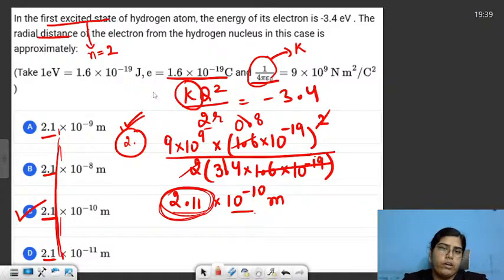If God forbid you are not able to solve a good number of questions and you start panicking, and sometimes what happens is, usually out of the 4 options you are able to eliminate 2, but the main confusion lies amongst the 2 options. So what you can do is, you can also try substituting the value from the option in the question and then check. Instead of coming to the answer, you can put the answer and try reaching the question. So you can also apply the reverse path and then reach the correct answer. And you can specially follow this trick in those questions in which you are confused between the 2 options.